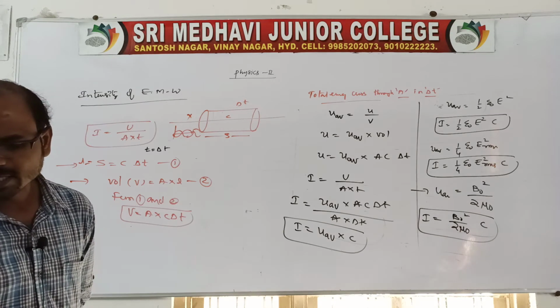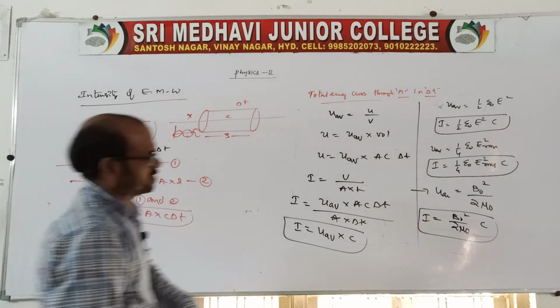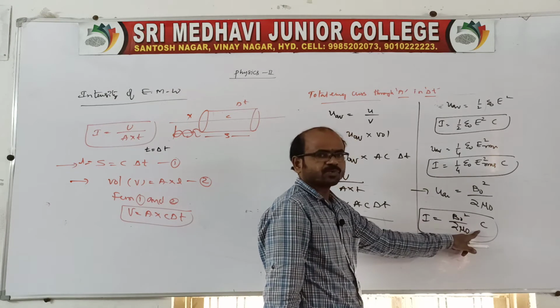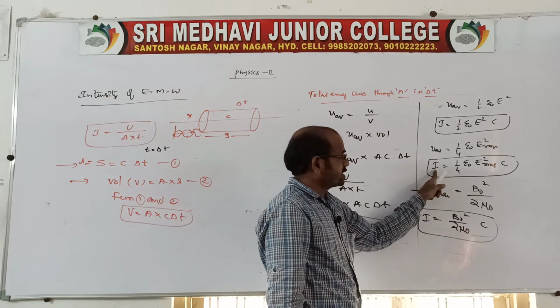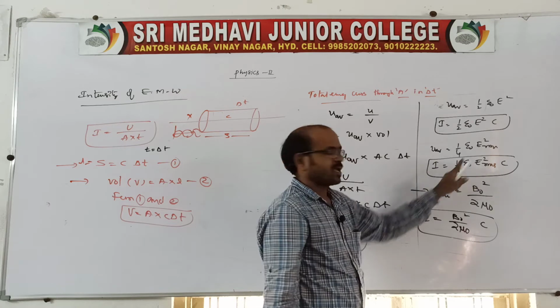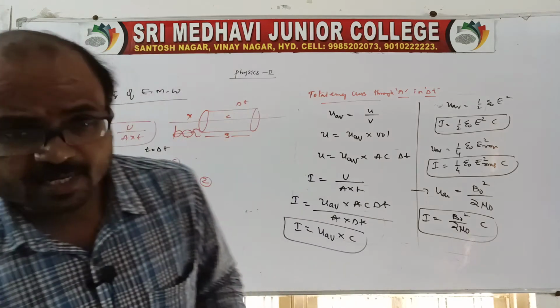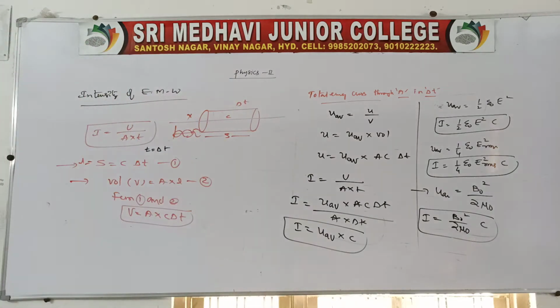So here we can also say 1 by 4, B RMS square by 4 mu naught into C. So there is an intensity related to the electric field, and an intensity related to the magnetic field. So the intensities are like this, in case of intensity of electromagnetic wave. Clear?